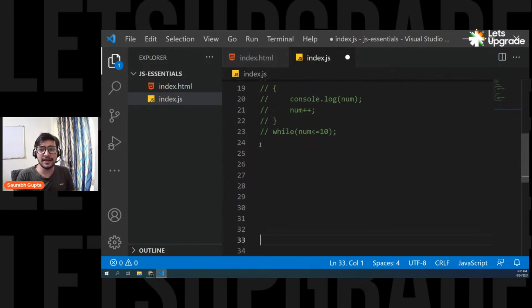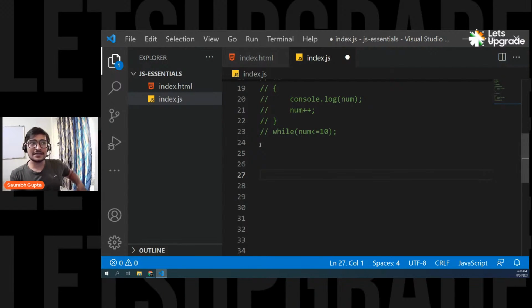Okay, so now guys, let's move ahead and let's see the last loop for now, that is for loop. Now for loop is again an entry control loop. That means it simply works exactly like a while loop. For loop and while loop are 99% similar. Execution wise they are similar, but the difference is they have syntactical differences. The way of writing a for loop is different. And guys, for loop is one of the most commonly used loops.